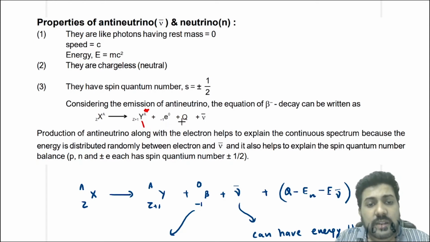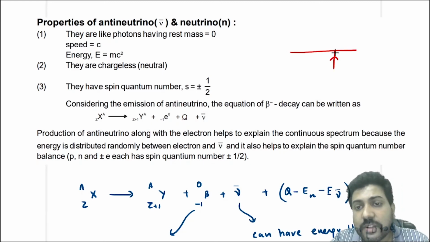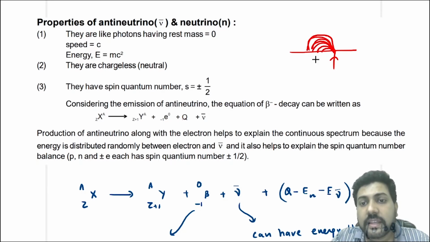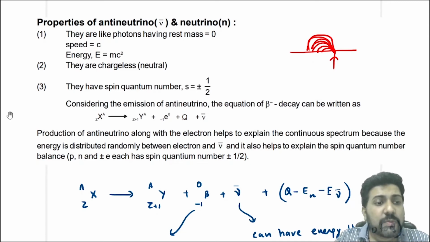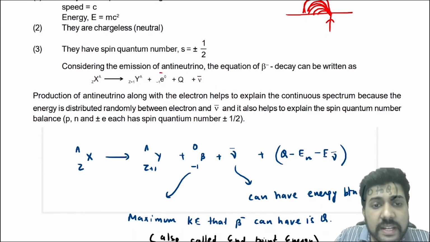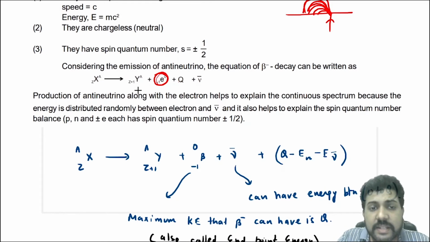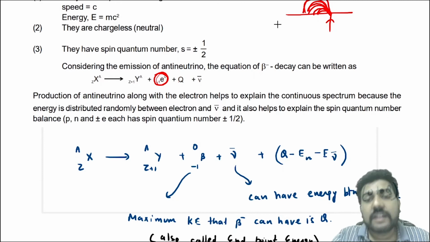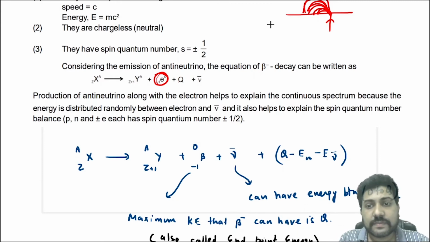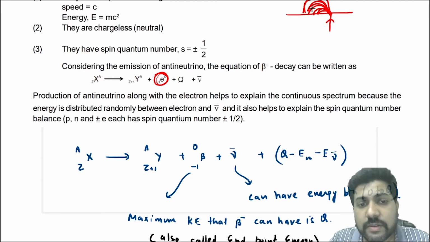Now the production of antineutrino along with the electron helps to explain the continuous spectrum in the kinetic energy of beta minus particles. How? Because now we know that the energy will be randomly distributed. If the energy is randomly distributed, in that case the radius will be randomly distributed and we observe continuous radius.